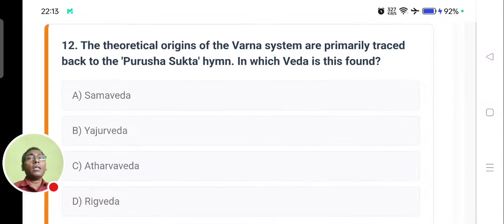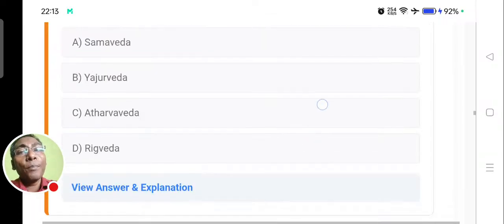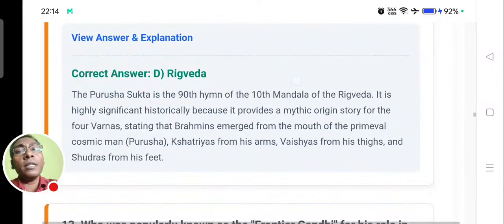Next is, the theoretical origins of the Varna system are primarily traced back to the Purusha Sukta hymn. In which Veda is it found? So we know the Vedas are divided into four kinds: Sama Veda, Yajur Veda, Atharva Veda, and Rig Veda. Out of these four Vedas, Rig Veda is the oldest one, and the Purusha Sukta must be contained in Rig Veda. Yes, the answer is Rig Veda. The Purusha Sukta is the 90th hymn of the 10th mandala. See, the hymns are divided into mandalas.